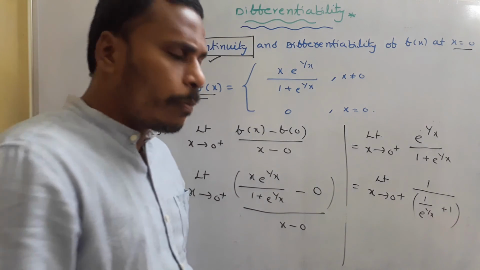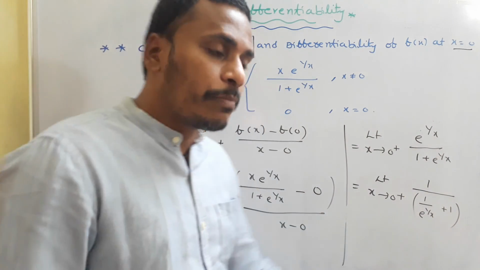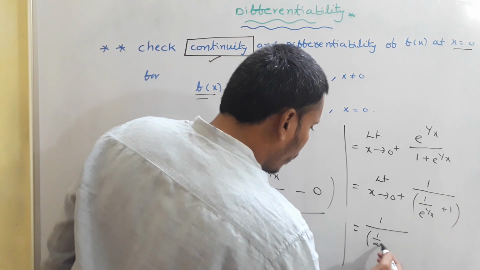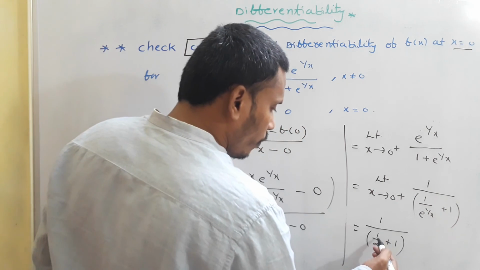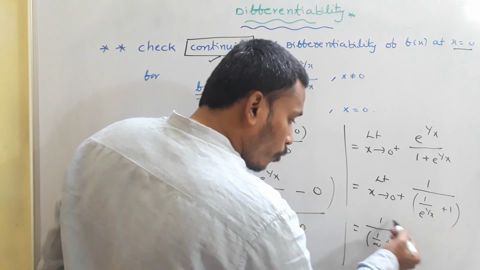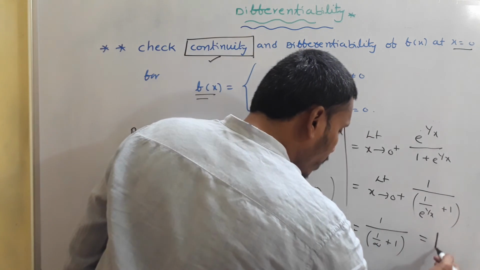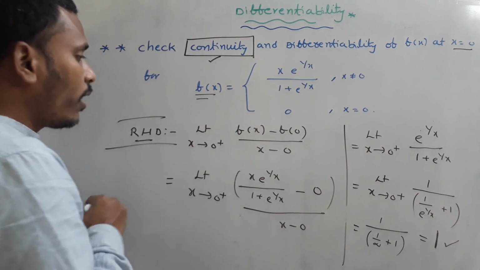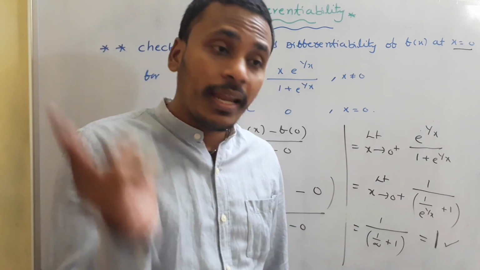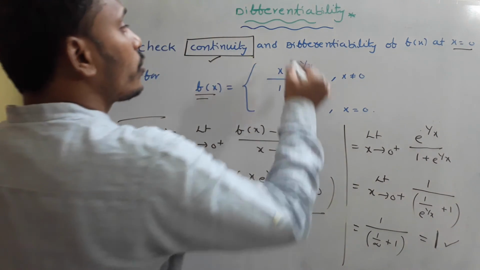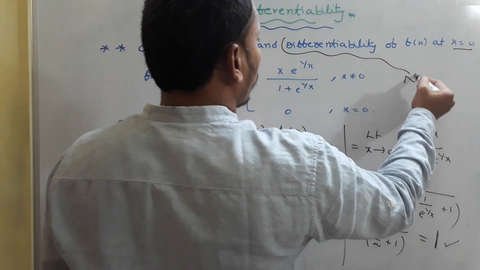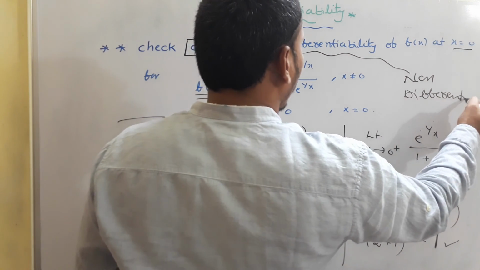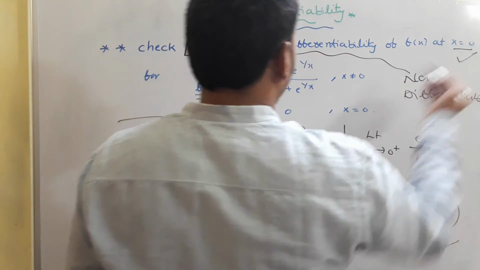Now as x tends to 0 plus, e power 1 by x is e power infinity, which is infinity. So as I said, 1 by infinity plus 1. This is 0. 0 plus 1 is 1. Numerator is also 1, and this value is 1 here. Just observe this. This is 1. Right hand derivative is 1, okay? Whereas left hand derivative is 0. Left hand derivative is 0, right hand derivative is 1. So then what to say about this differentiability? Non-differentiable. This particular function is non-differentiable at x is equals to 0.